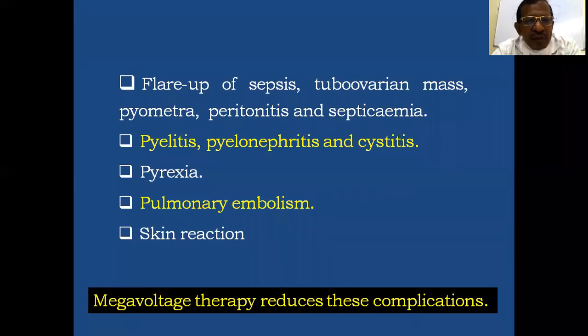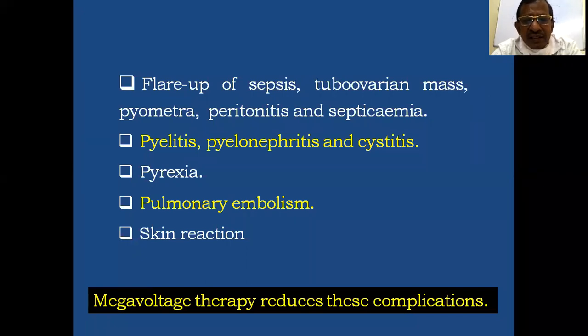Then there may be pyelitis and pyelonephritis and cystitis, and accordingly this should be treated with specific antibiotics. Then there may be pyrexia, antipyretics should be given, and there may be chance of pulmonary embolism rarely, and there may be skin reaction.